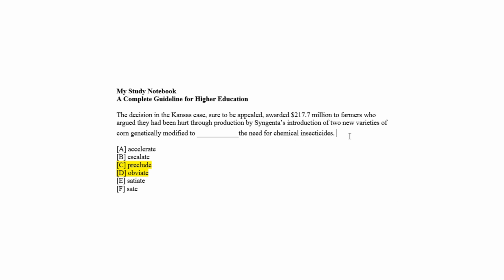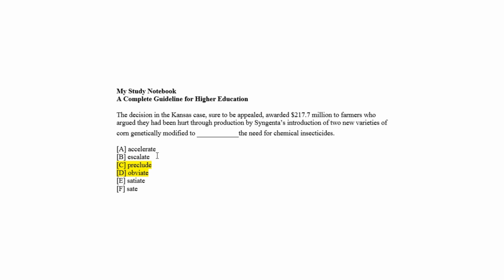Farmers argued that they had been hurt through production by Syngenta's introduction of two new varieties of corn genetically modified to deal with the need for chemical insecticides. Accelerate as choice A and escalate as choice B may confuse as relevant correct answer, as the acceleration of chemical insecticides may hurt the farmers, but they had been hurt because of the undesired amount of product.